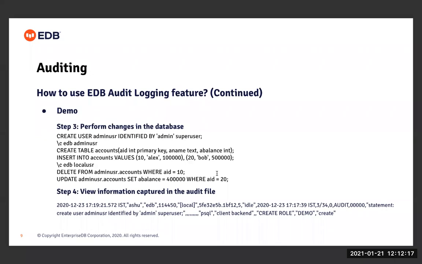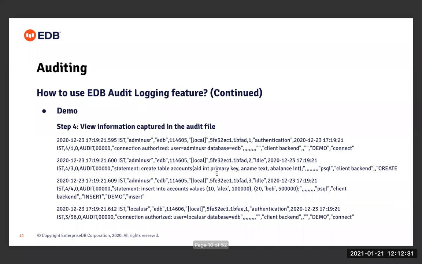information actually got captured into the audit file. So we can see here in the audit file, the first record is about basically the create user statement. So you can see here the admin user was created, and that statement got logged into the audit file. Now after this, another statement that got logged into the audit file is basically about the connection request.